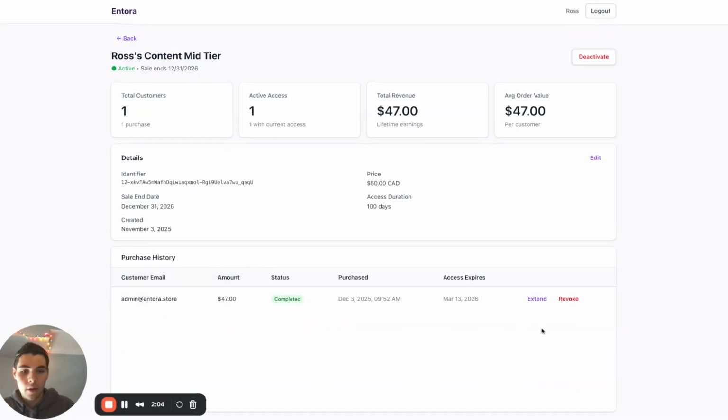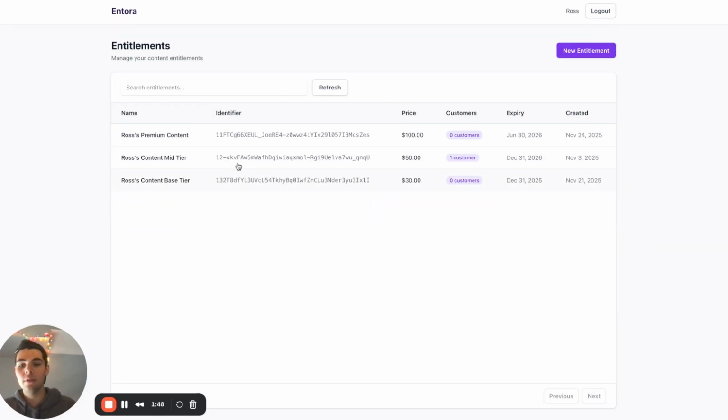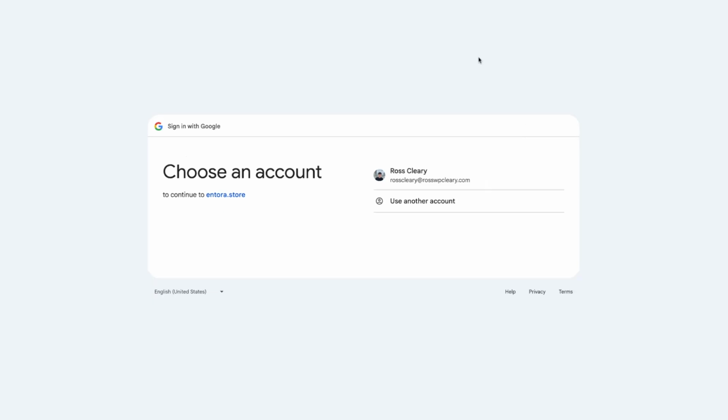And then we've got a list of all of the customers, the fans who have paid access, so how much they paid. And then we do give the creator the ability to extend, which would reset their 100 days, or revoke access. So going back, that's what the details of an entitlement looks like. We've got all of our entitlements here, but what if we want to create a new entitlement? So I'll go new Google Drive entitlement.